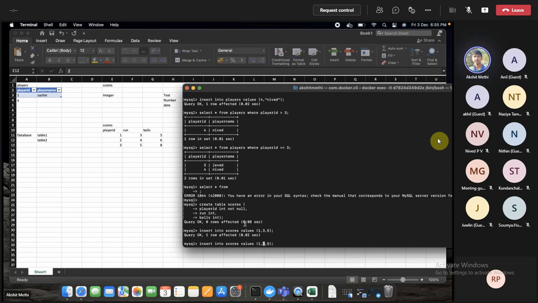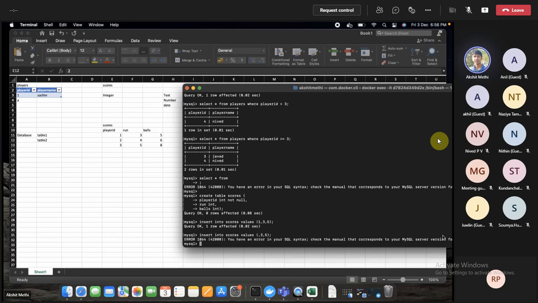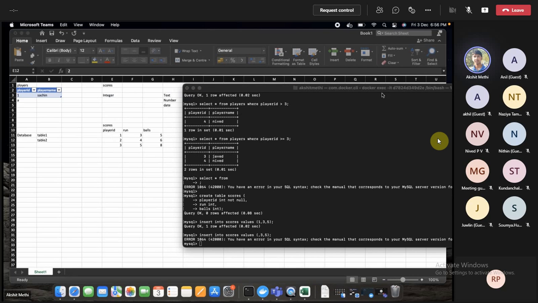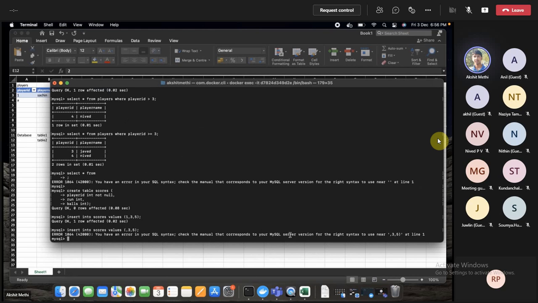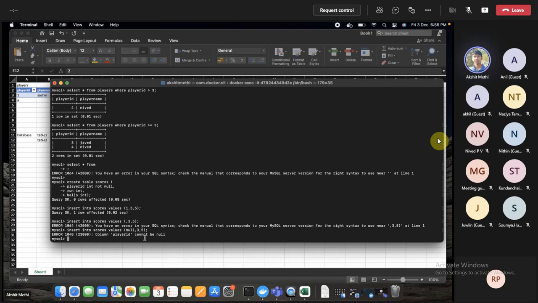We inserted one row. But let's try not giving any value for player ID. It gives an error, so let's explicitly mention null. It says the player ID cannot be null because we have mentioned that player ID is not null.